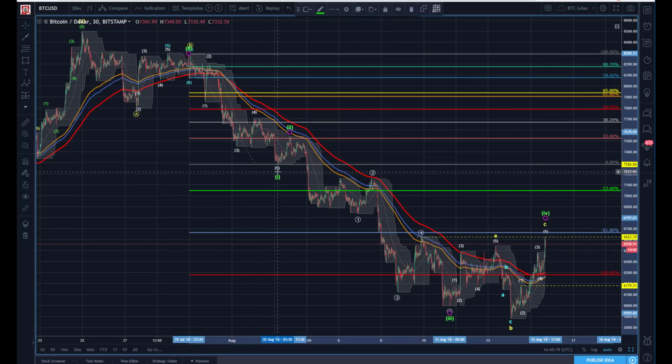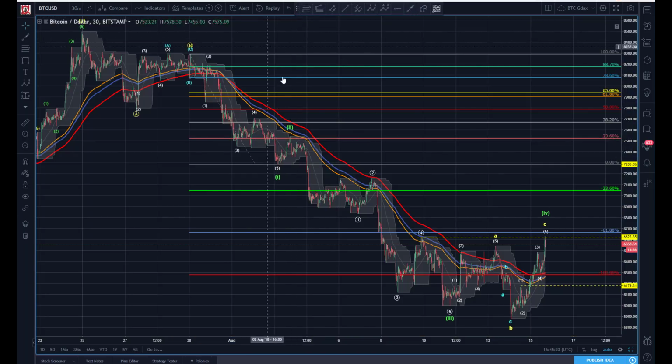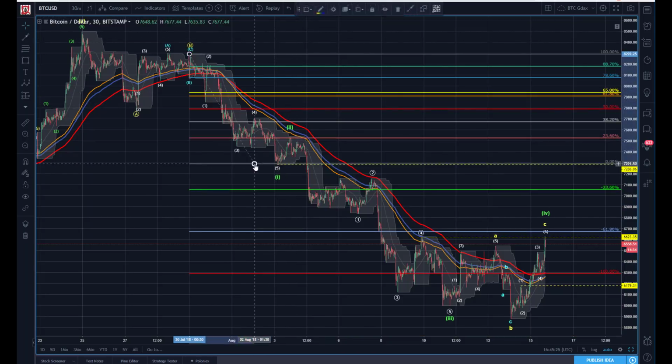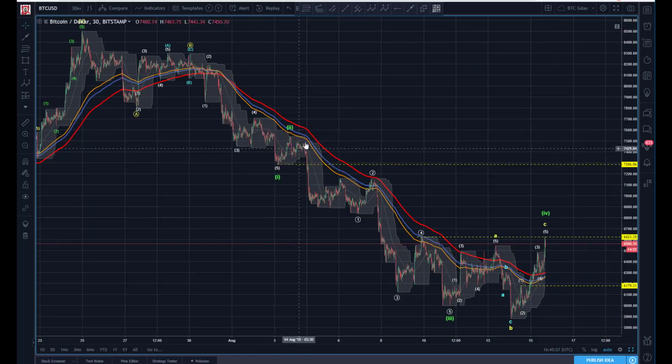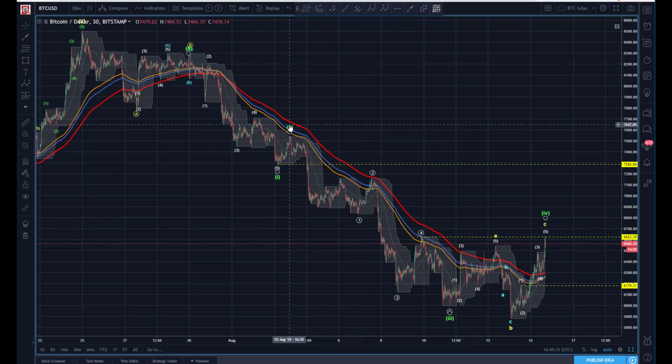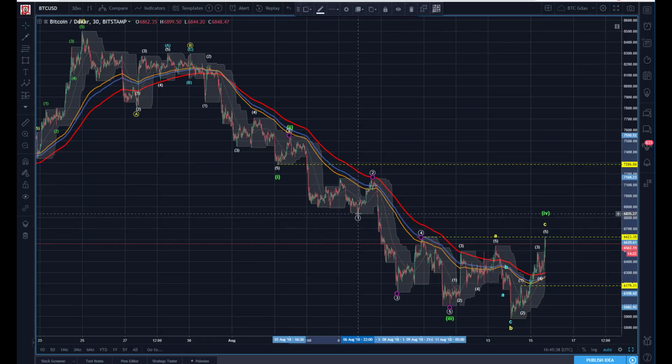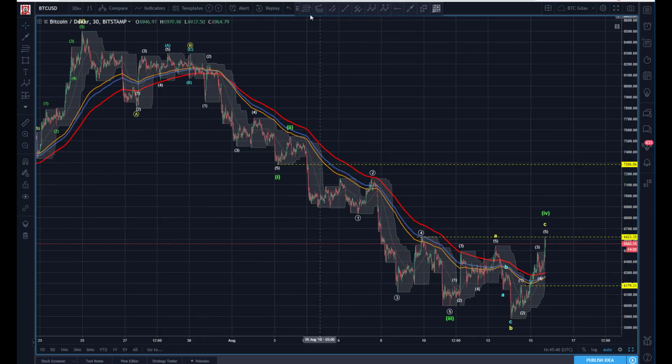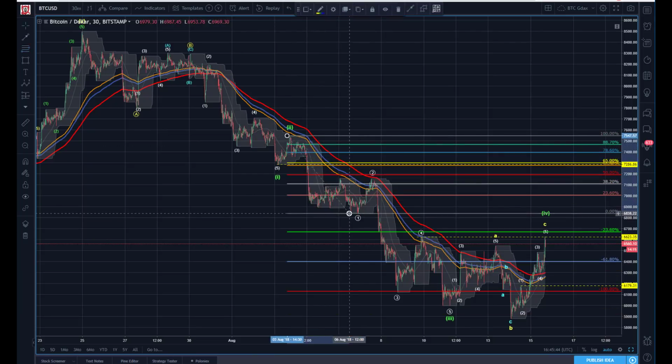So if we're going to allow for that, if this is a 1-2, and I don't see a better way to count it, if that's a 1-2, well then coming down here, I can get 1, 2, 3, 4, 5 into the next 1, because now if that's my 2, I'm looking for a completed impulsive wave here. So down, I've got a clean 5 into my 1 wave. Again, a shallow 2.